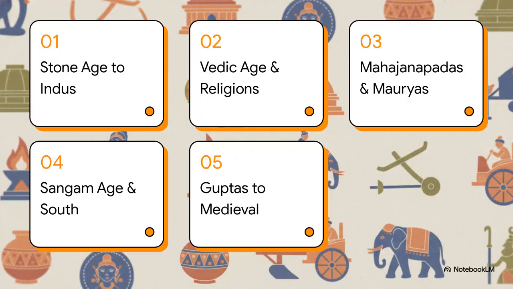So, here is our roadmap. We're breaking down thousands of years of history into 5 clear eras. 1. Stone Age to Indus Valley. 2. Vedic Age and New Religions. 3. Mahajanapadas and Mauryas. 4. Sangam Age and South India. And 5. Guptas to the medieval era.